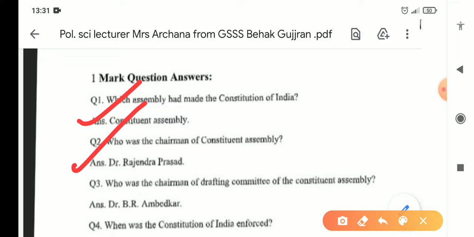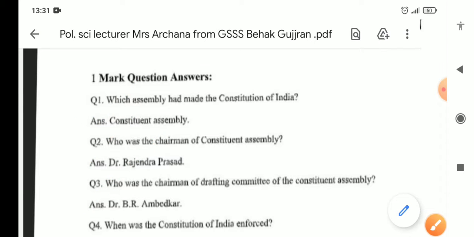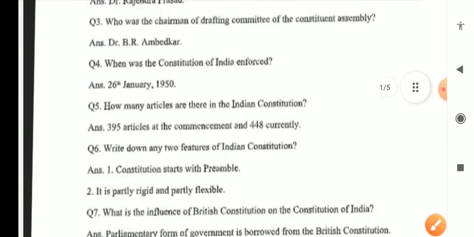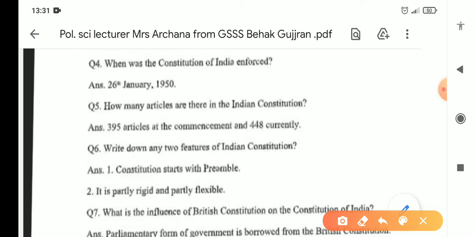Who was the chairman of Constituent Assembly? Dr. Rajendra Prasad. Who was the chairman of Drafting Committee of Constituent Assembly? Dr. B.R. Ambedkar. When was Constitution of India enforced? 26 January 1950.